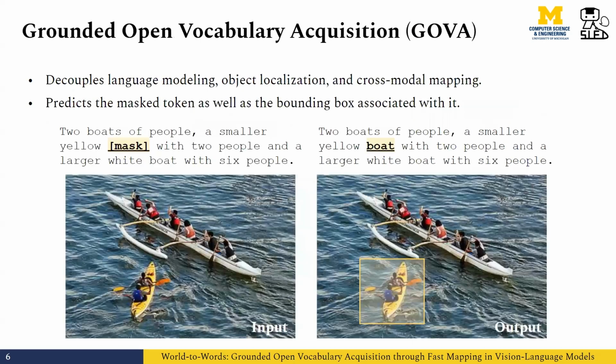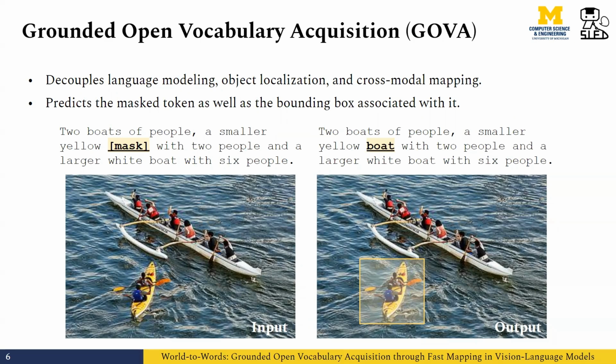There have been a lot of evaluations for grounded language acquisition, but unfortunately, they fail to serve our purpose. A lot of the tasks focus on language conditioned object detection or visually grounded language modeling. However, they either leave the language modeling unattended or ignore the referential uncertainty. For example, the model could have mistakenly cited the larger white boat in the image as the evidence, while the true reference of the word is actually the smaller yellow one.